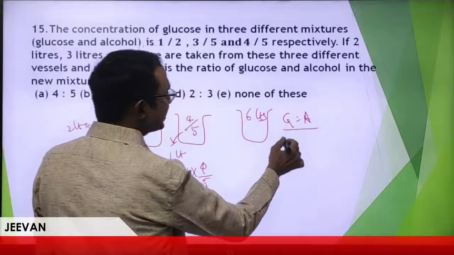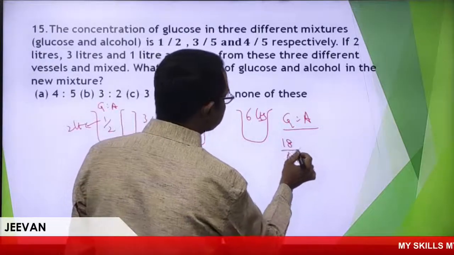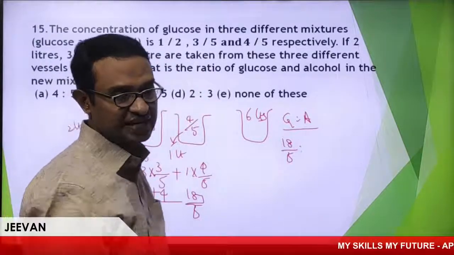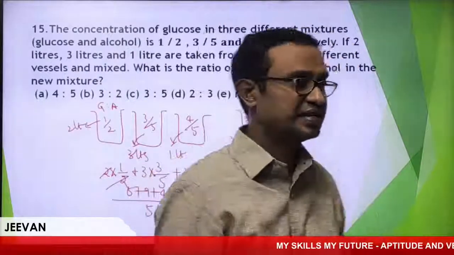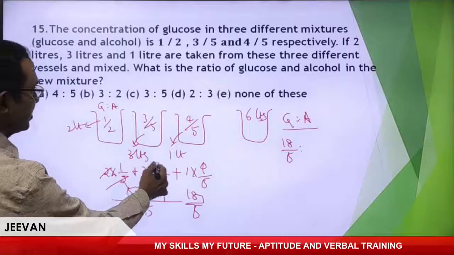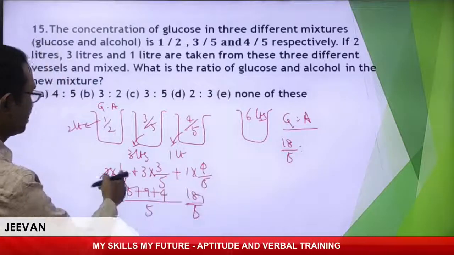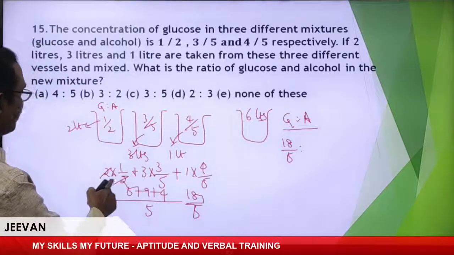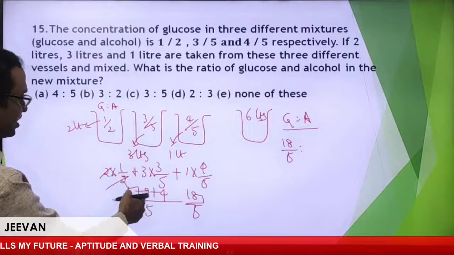So this is 18 by 5. Is it clear, all of you? Any calculations wrong? It is 9 by 5, 4 by 5.